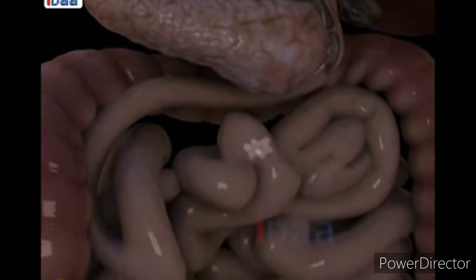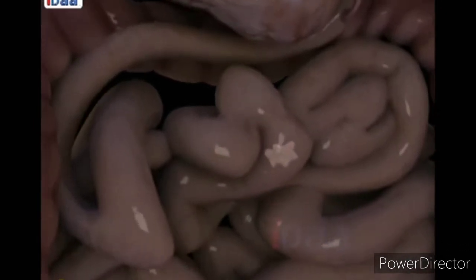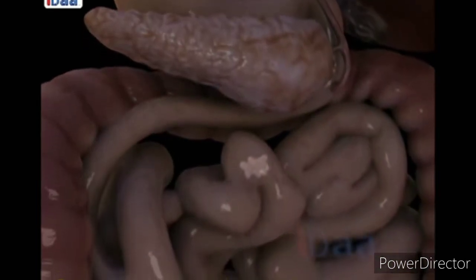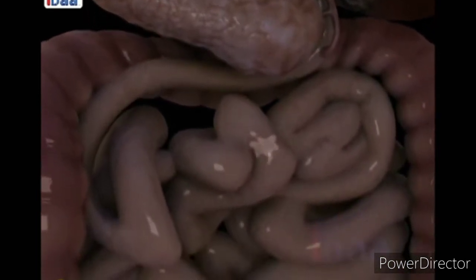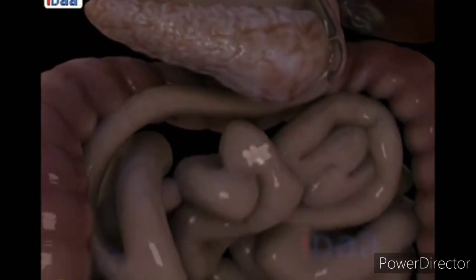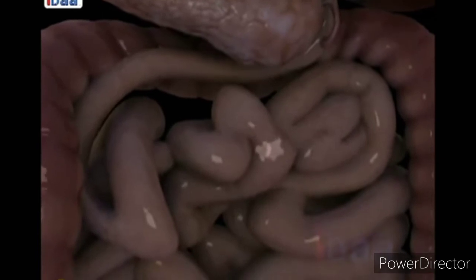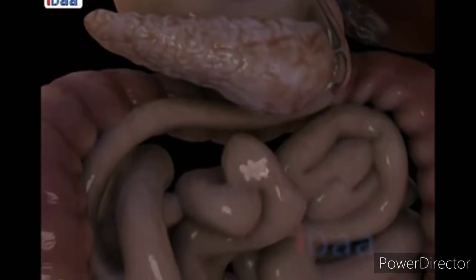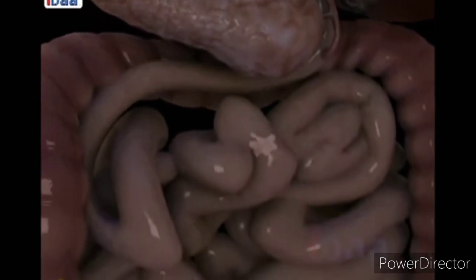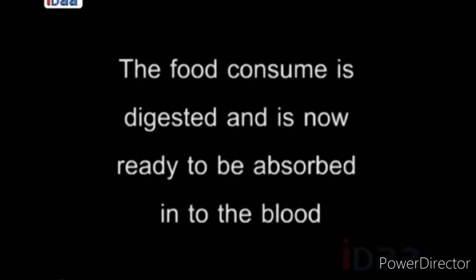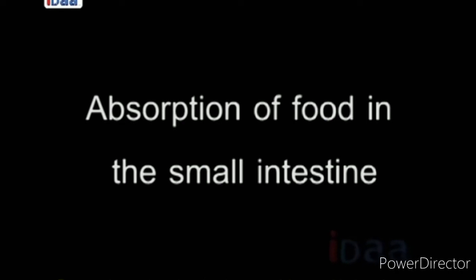The remaining food is digested by the intestinal juices secreted by the small intestine. The carbohydrates break down into simple sugars like glucose, fats into fatty acids and glycerol, and proteins into amino acids. The food is completely digested in the small intestine. Now the digested food is ready to be absorbed into the blood. The next step after digestion is absorption of digested food.